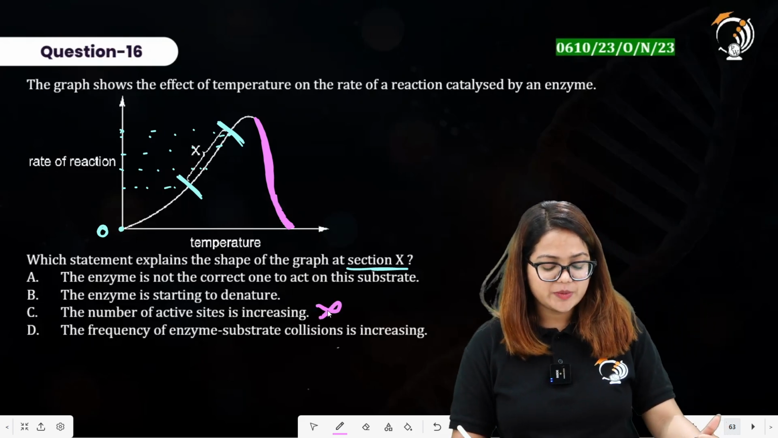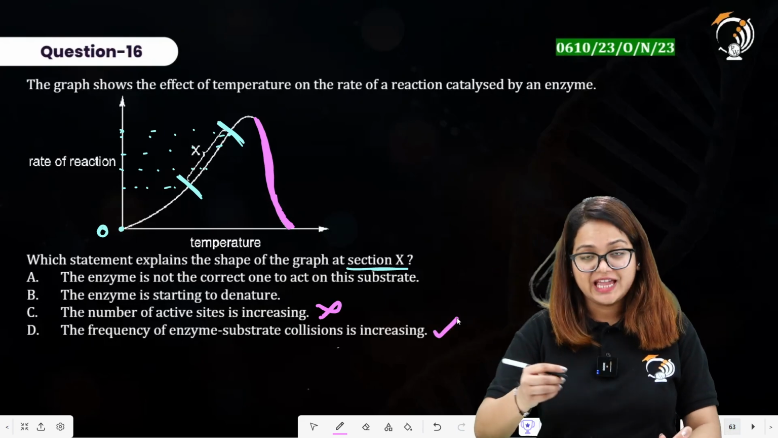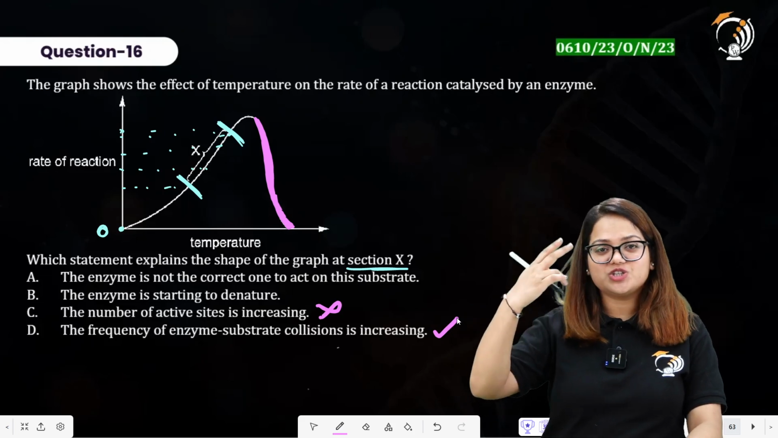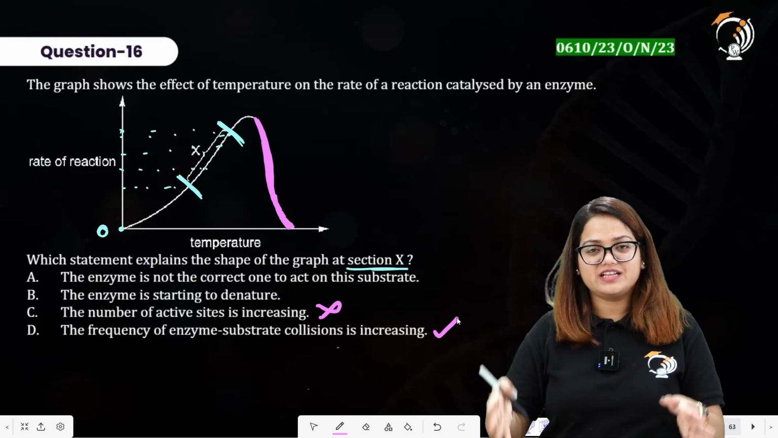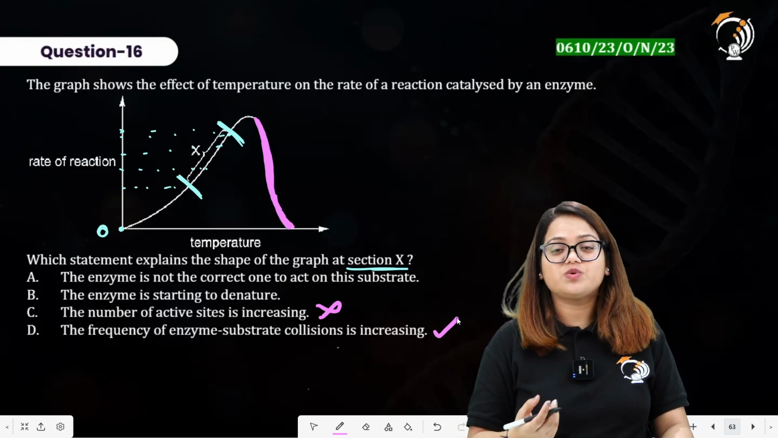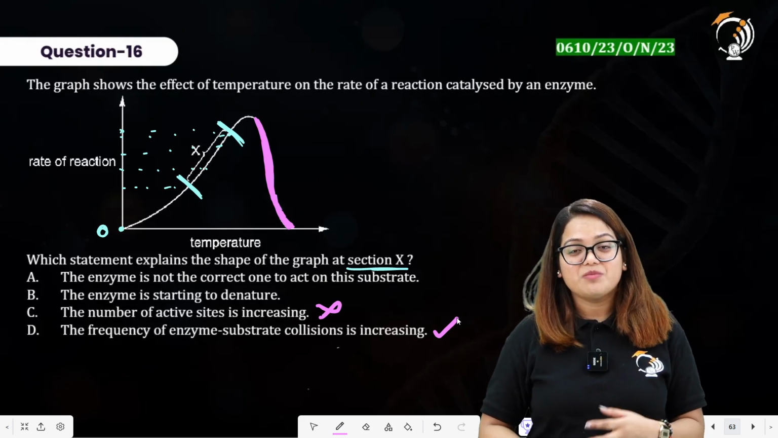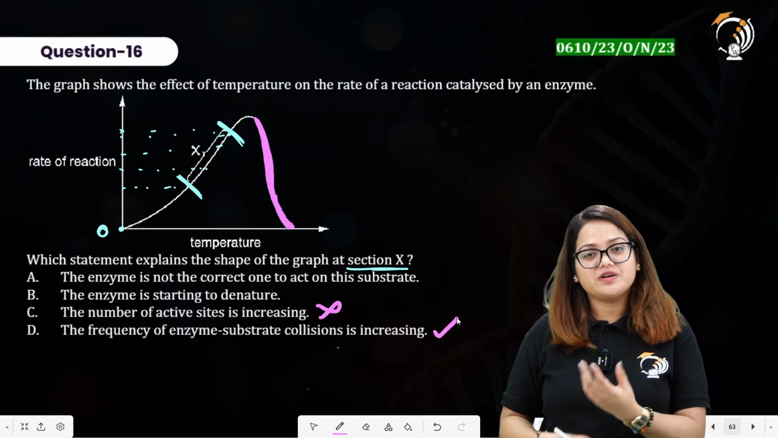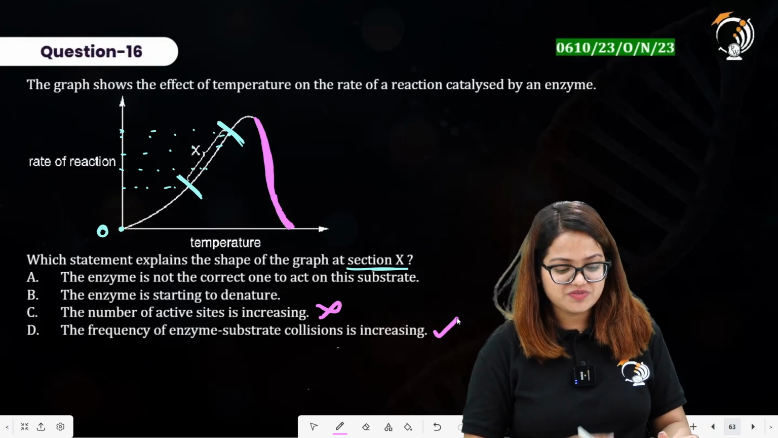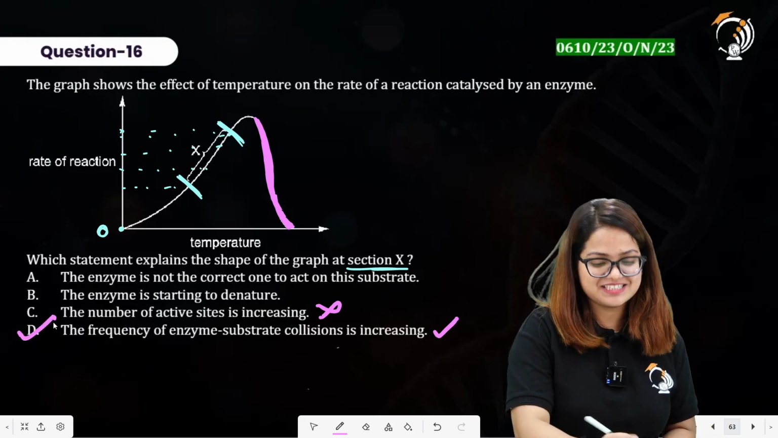Statement D says the frequency of enzyme substrate collisions is increasing. This is true. Why? As we increase the temperature, the kinetic energy of the apparatus, you can say, increases, in which the chemical reaction is occurring. This will result in more collisions, more frequent collisions between the substrate and the enzyme molecules. More substrate will be converted into the products. So this statement is true. The frequency of enzyme substrate collisions is increasing. So D statement here is our right answer.